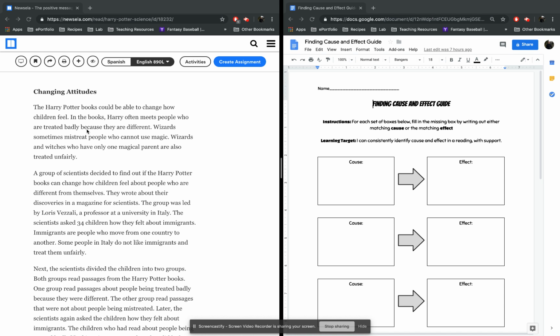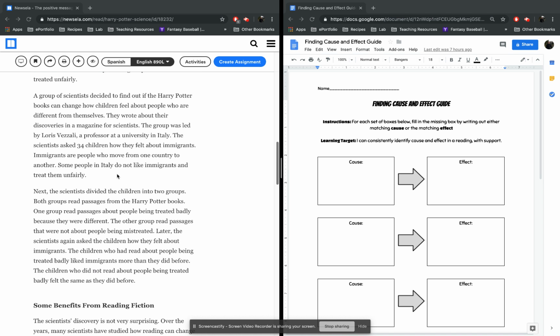The Harry Potter books could be able to change how children feel. In the books, Harry often meets people who are treated badly because they are different. Wizards sometimes mistreat people who cannot use magic. Wizards and witches who have only one magical parent are also treated unfairly. A group of scientists decided to find out if the Harry Potter books can change how children feel about people who are different from themselves. They wrote about their discoveries in a magazine for scientists.